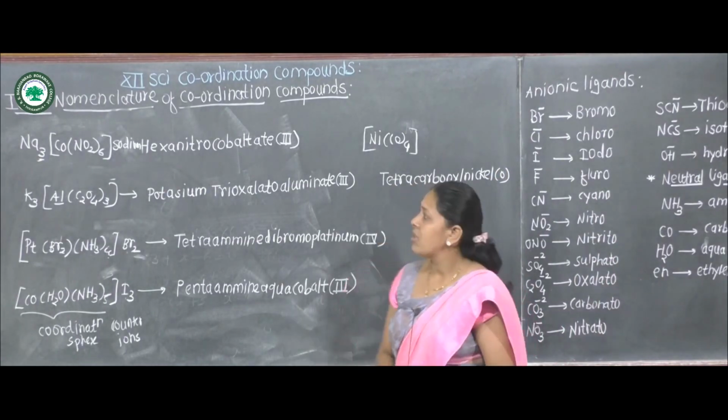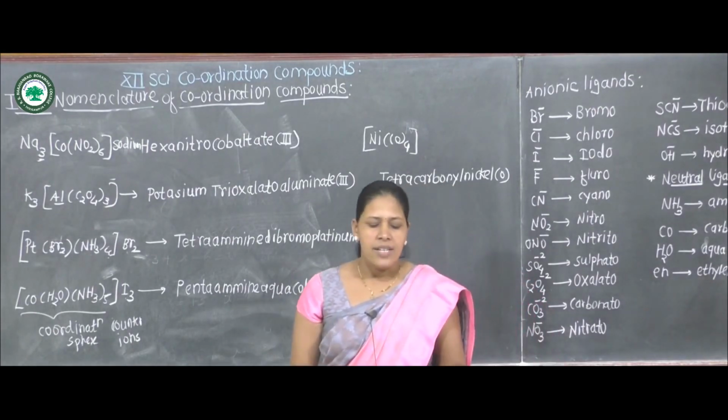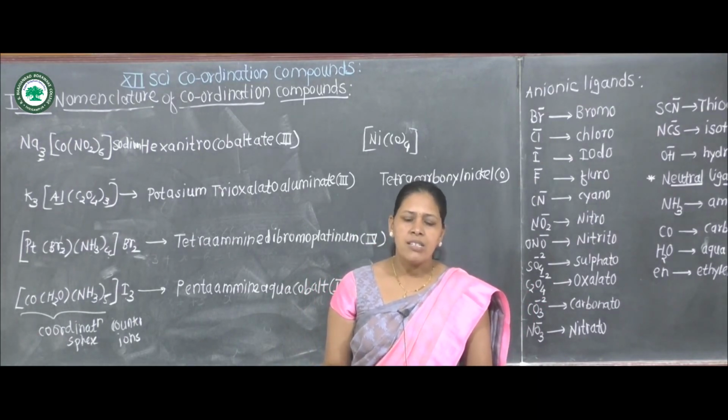This is about IUPAC nomenclature of coordination compound. Then next point is effective atomic number rule. We will discuss in next lecture.